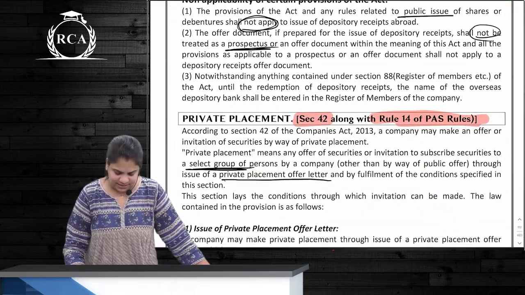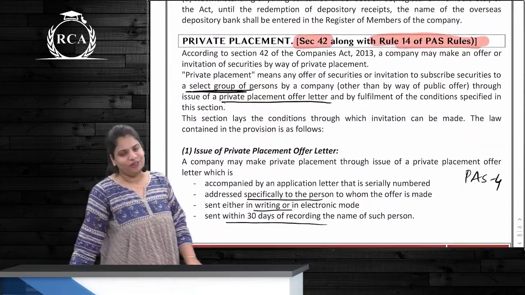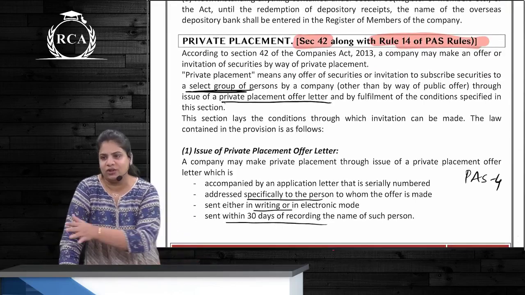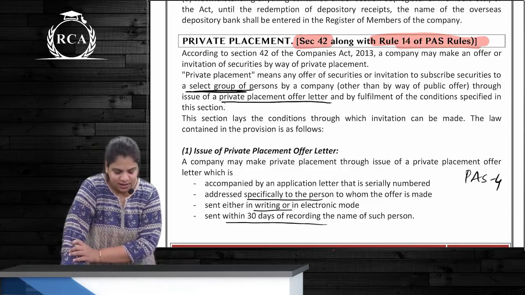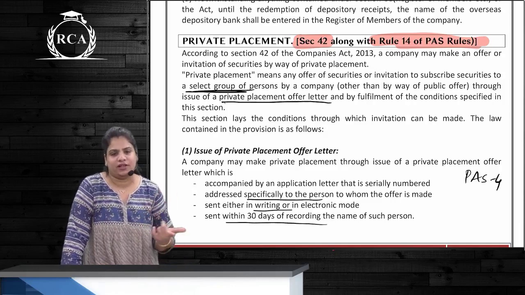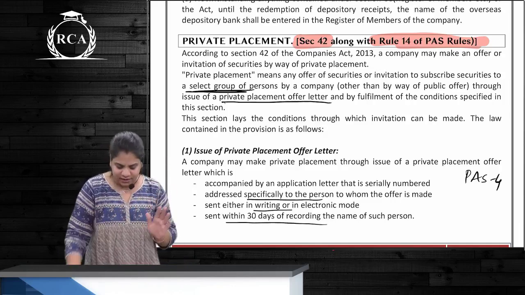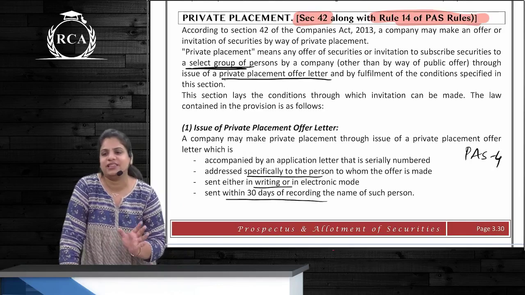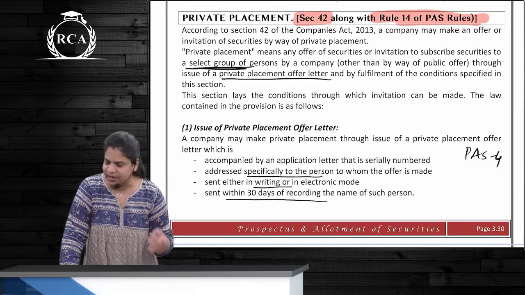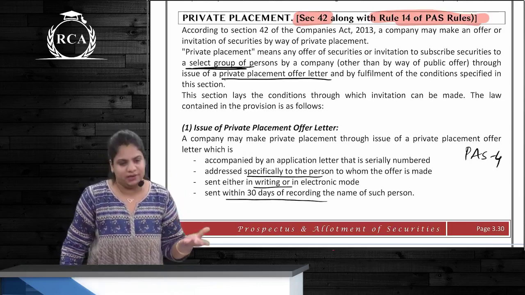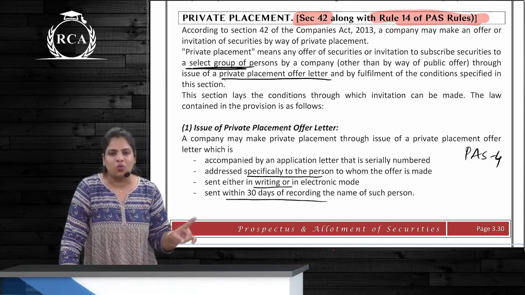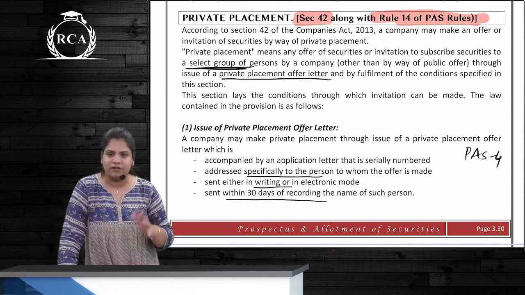The next and last section of this chapter is section 42, along with Rule 14 of the Prospectus and Allotment of Securities Rules. Correct? Now what is the meaning of private placement? Private placement means an offer that is made only to a selected group of persons, and those persons will be the ones who subscribe to these securities. Correct?